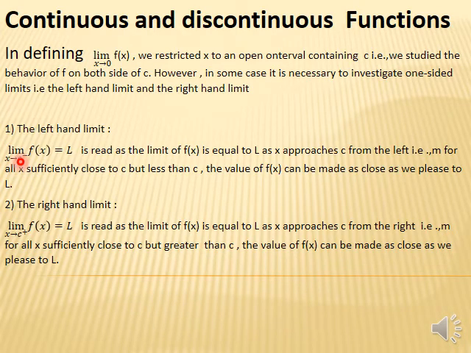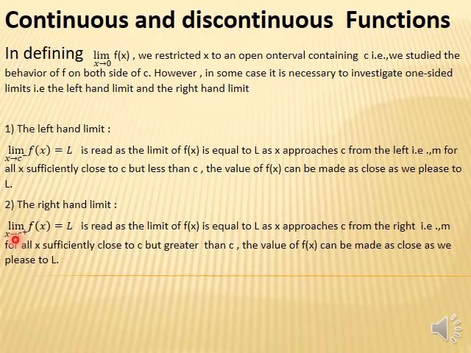Then you can write it in this way: limit as x approaches c, from the negative side, so you indicate it in the power by a negative sign, of f of x equals L. Student, if we apply the limit from the negative side to the function, then it is equal to L. L may be any number, and it is read as the limit of the function is equal to L as x approaches c from the left, that is, for all x sufficiently close to c but less than c, the value of f of x can be made as close as we please to L.